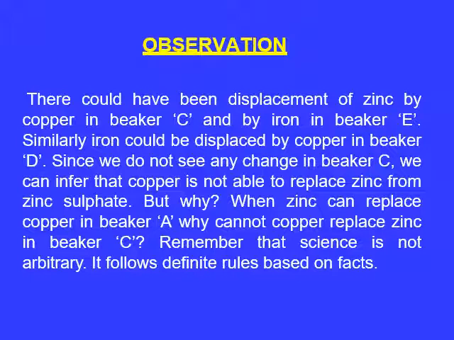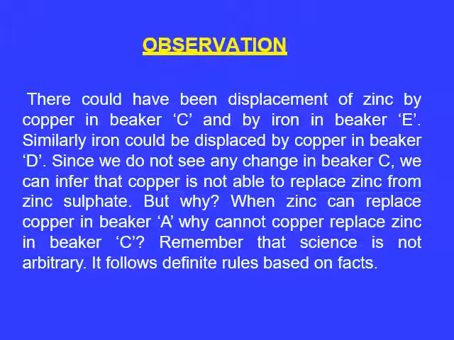Similarly, iron could be displaced by copper in beaker D also. Since we do not see any change in beaker C, we can infer that copper is not able to replace zinc from the zinc sulfate. But why is this so? When zinc can replace copper in A, why cannot copper replace zinc in C?